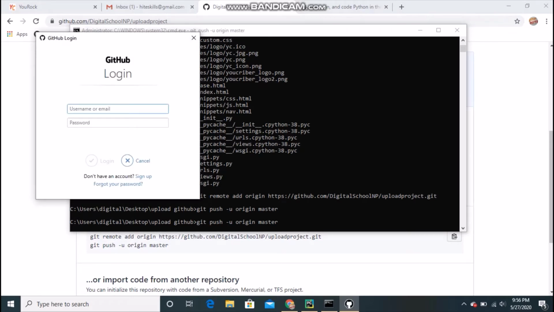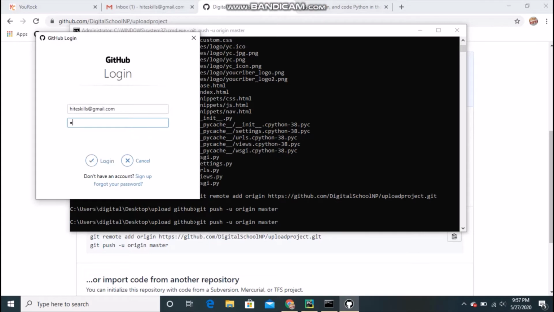And as you can see, it will ask me to log in to GitHub. So we will do the login. My username I will type there, and password, I am very bad at remembering the password I kept. I will pause the video, guys, for a second.